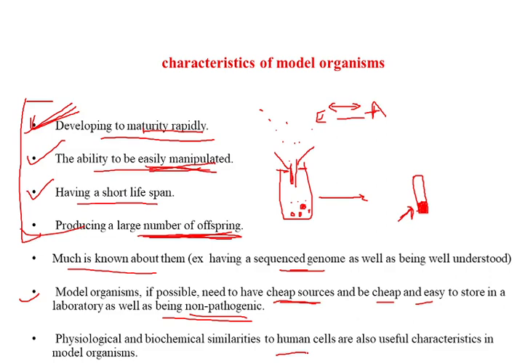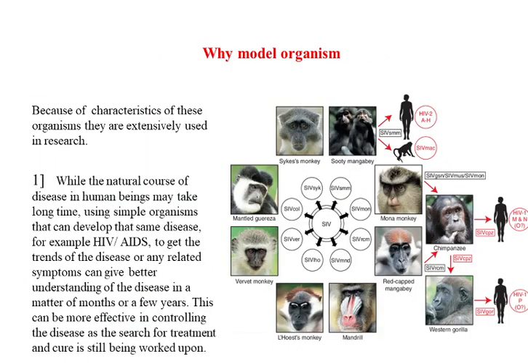The Drosophila has similarity to human beings, and that's why nowadays scientists use Drosophila to carry out neurodegenerative experimental research on these flies, and later they extrapolate this knowledge, which will be applicable to human beings also. So they have physiological and biochemical similarities to humans, and this is the reason you can extrapolate this knowledge to human beings also. So these are the characteristics of a good model organism.